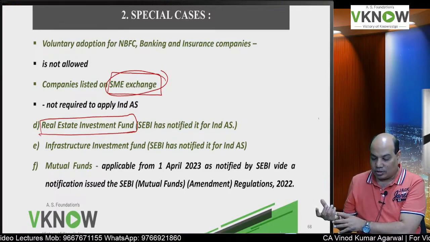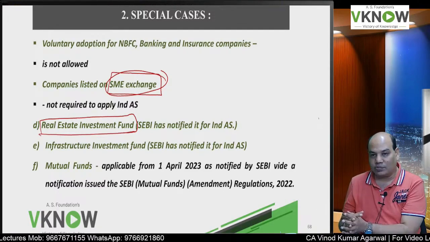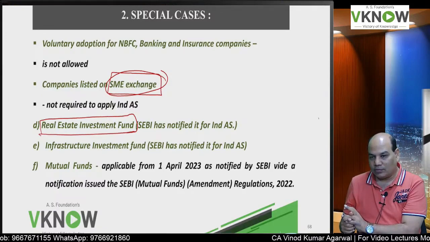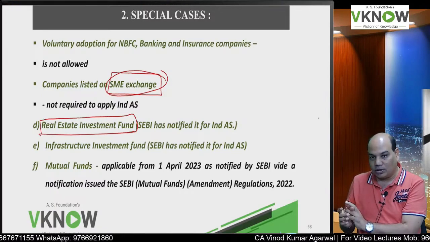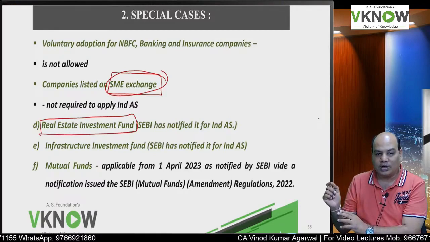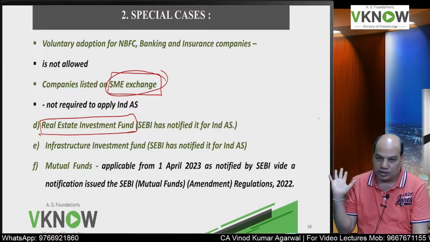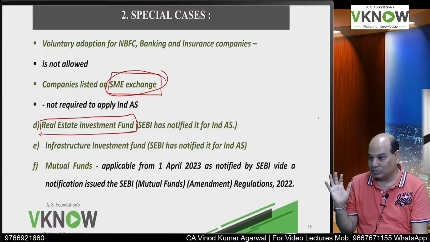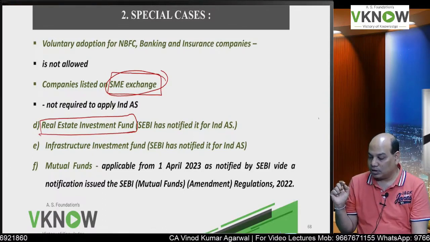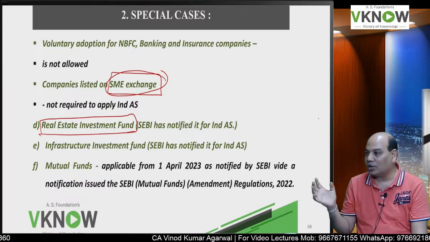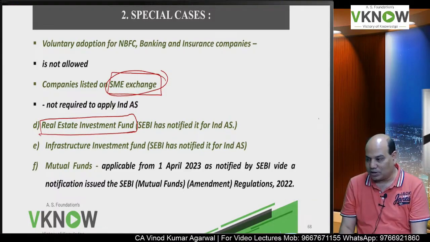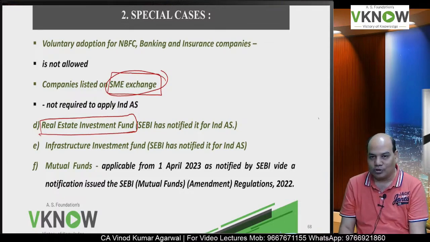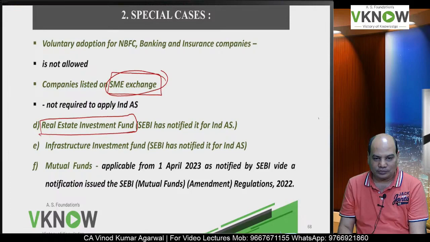Similarly, we have infrastructure investment funds. They are called INVIT, infrastructure investment fund. So they are also mandatorily required by SEBI to follow IND AS, because public money, and big time public money, is involved. And mutual funds from 1/4/23, as notified by SEBI, will also follow IND AS now.